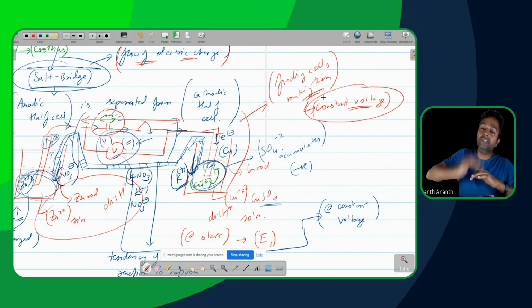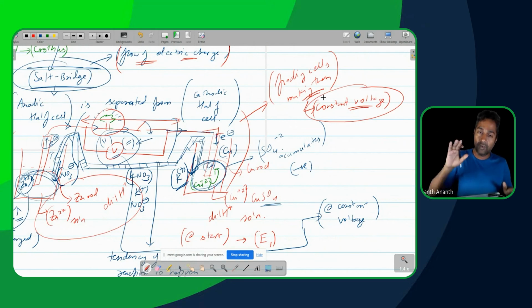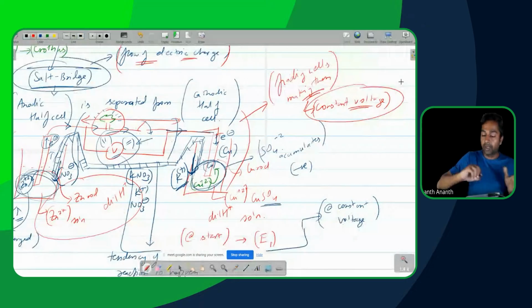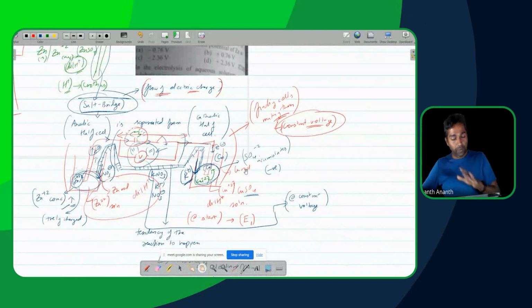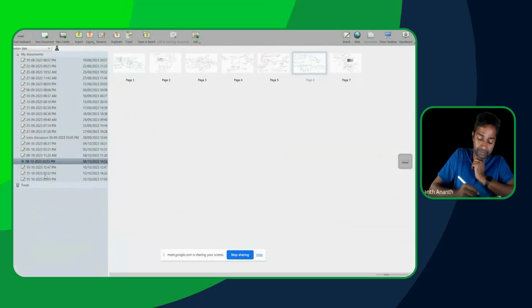Only then is it going to be something which I can sell in the market and make money? Scientists at the end of the day are people who are interested in money just like everybody else. So scientists of that time automatically moved towards what was going to be conducive for making money effectively. So the idea here is we are going to be moving into the next part of the cells. I hope you understand the general story as to why things move from here to the next step. Because in the remaining electrochemical cells, what do you have as a constant trend in all of those electrochemical cells?